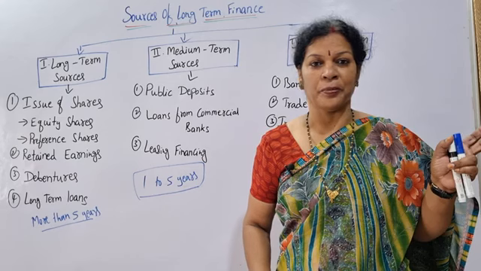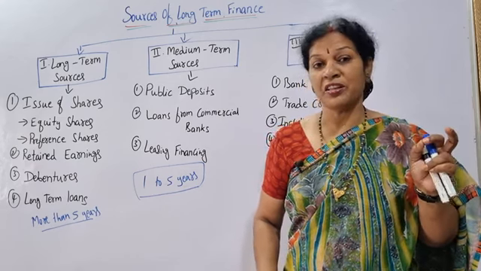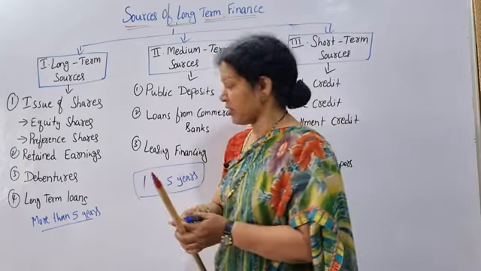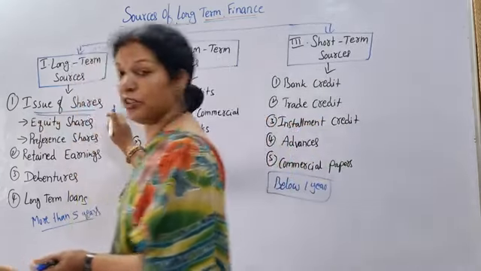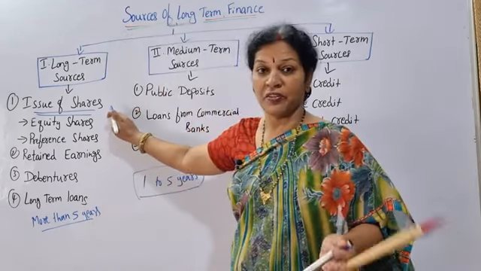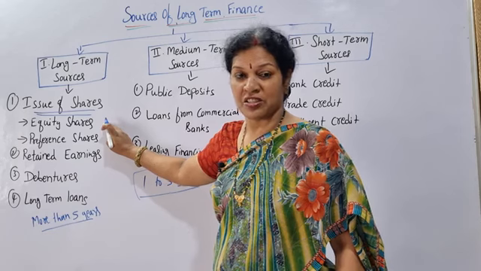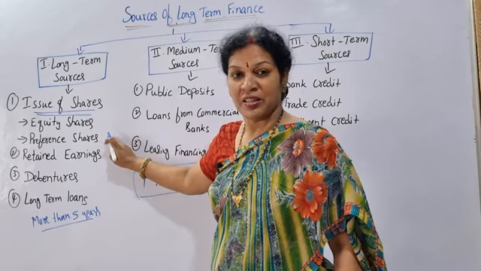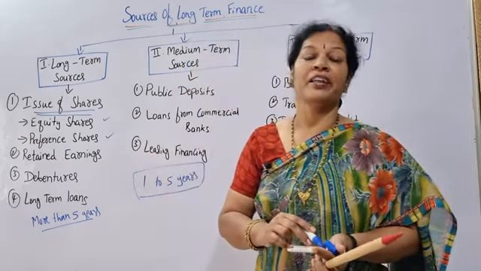Every organization has shares. How many types of shares are there? Total 2 types of shares. One is the issue of shares. A company can issue shares to accumulate funds. The first is the equity shares. The second one is preference shares. These two are the main shares a company can issue.